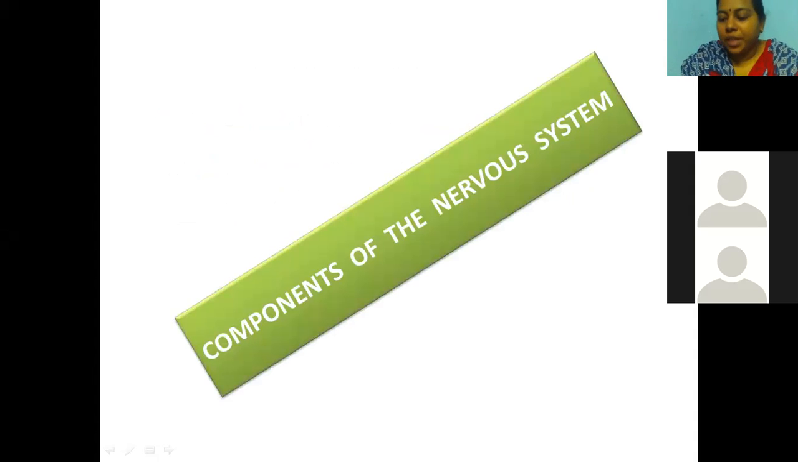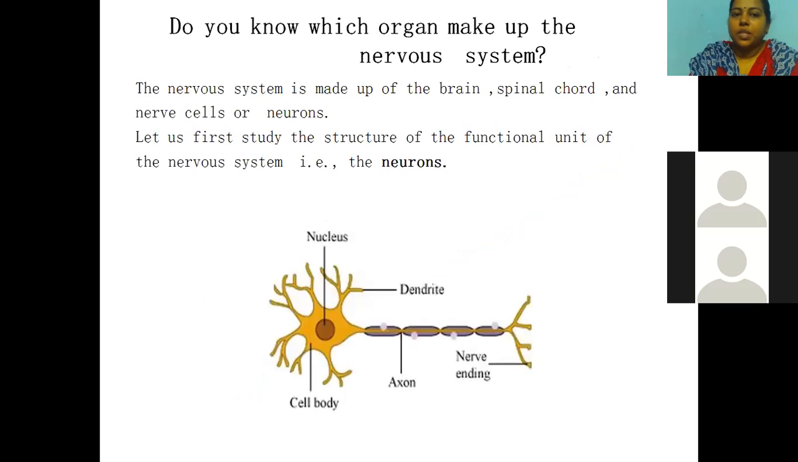See, components of the nervous system. Let us see the components of the nervous system. Do you know which organs make up the nervous system? See, children, first I told you it's a combination of the nervous system and the endocrine system. First, let's talk about the nervous system, children. This nervous system is made up of three parts: brain, spinal cord, and the nerve cells. The other name of nerve cells is neuron.